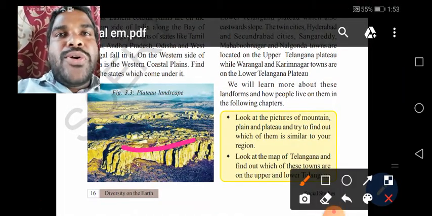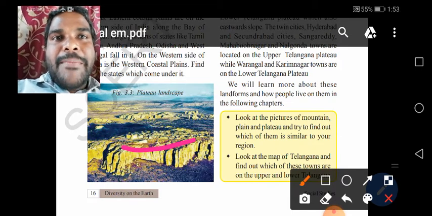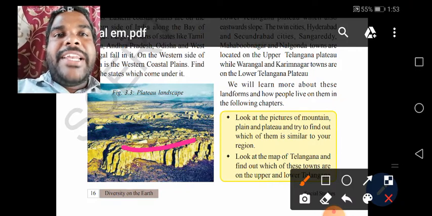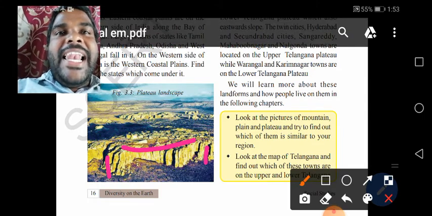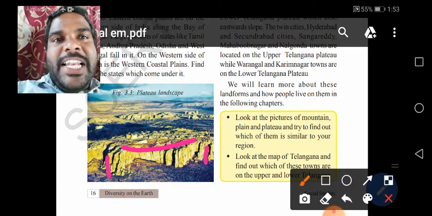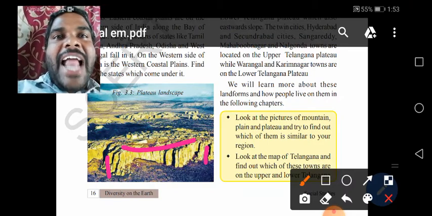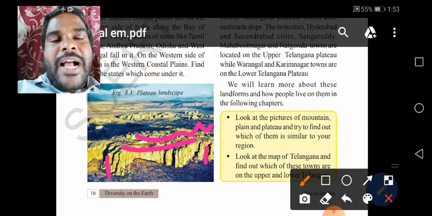Plateaus are also highlands, and they have steep edges. Edge means endings. There are very little slopes, and the land is uneven. Ups and downs are also there. See, like this. Understand, children?